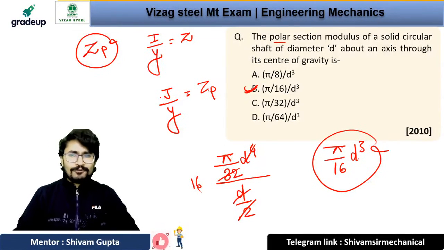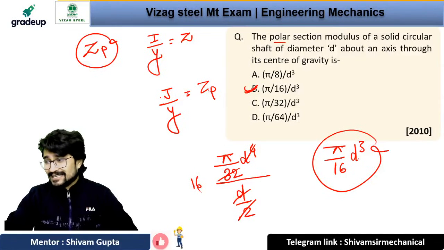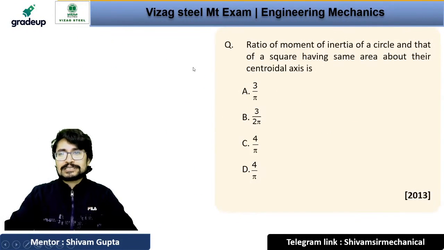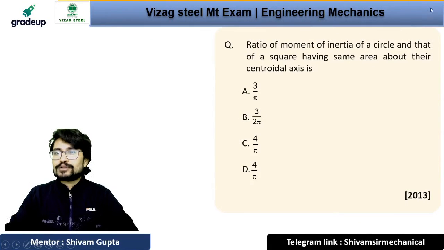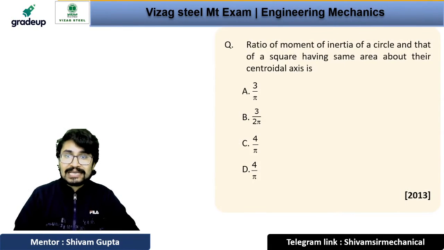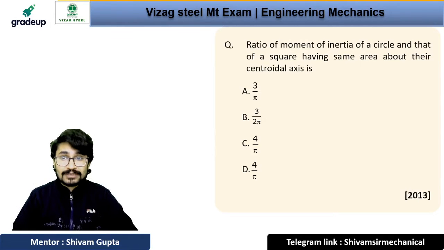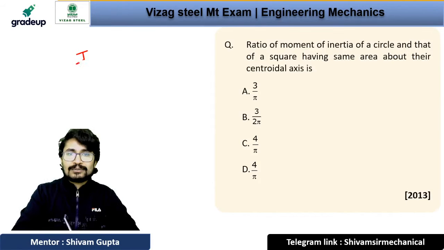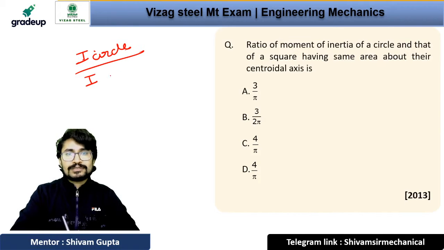Okay, let's go with another question, and let's see who will be the first one to answer it. The question is saying that the ratio of the moment of inertia of the circle and that of the square having the same area about their centroidal axis will be. Very good question. It is asking about the moment of inertia of circle to the moment of inertia of square.